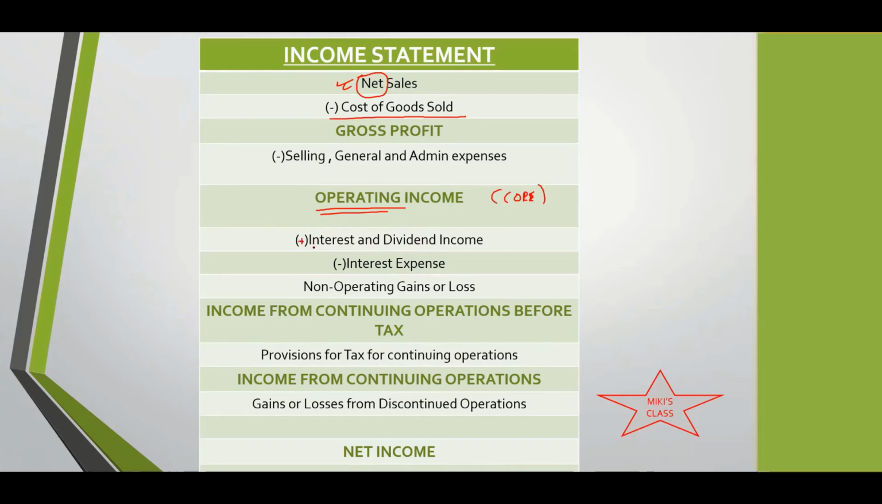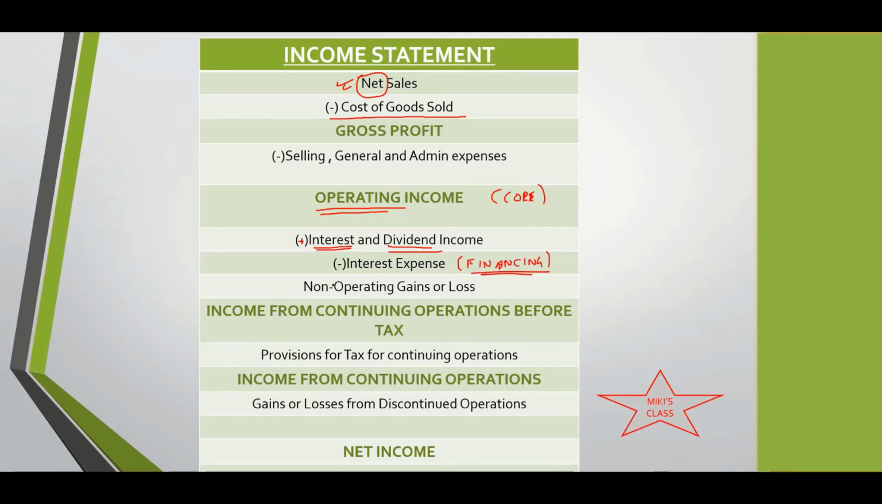So this is interest which they've got from other companies' borrowings. Income, dividend and interest income, whatever investments they have made, and then minus interest expenses. This is the financing charge, for the borrowings which they've got, how much they have to pay.